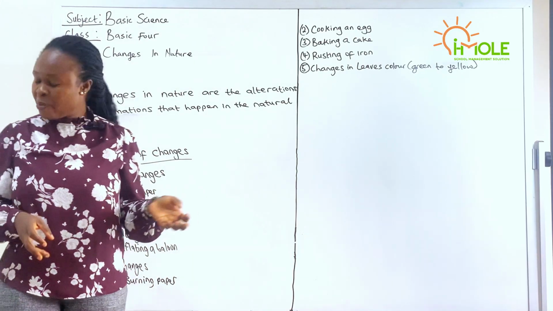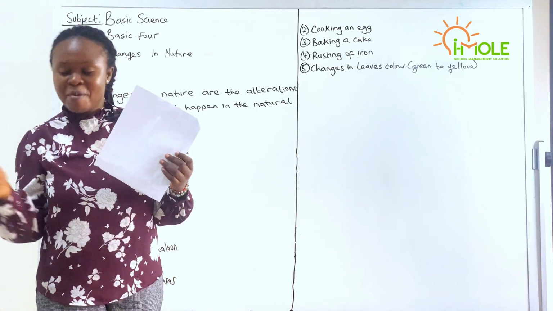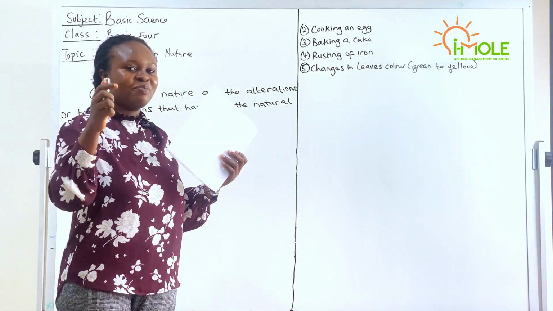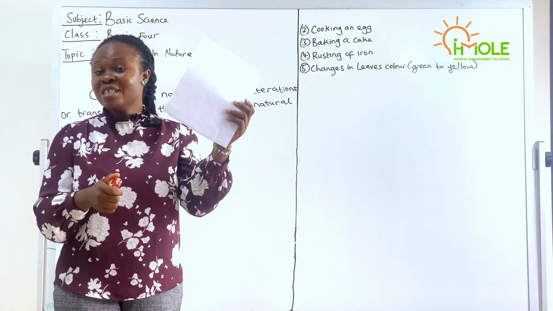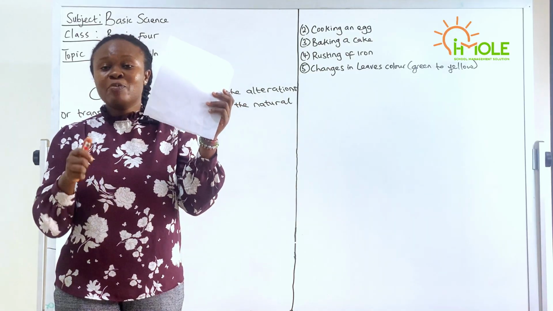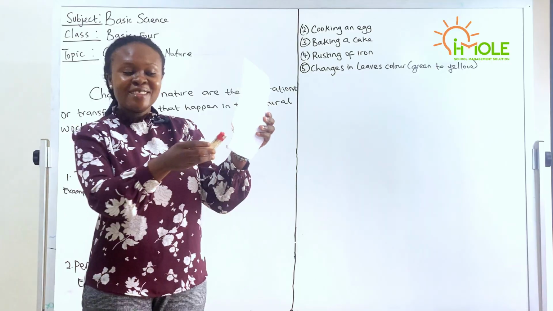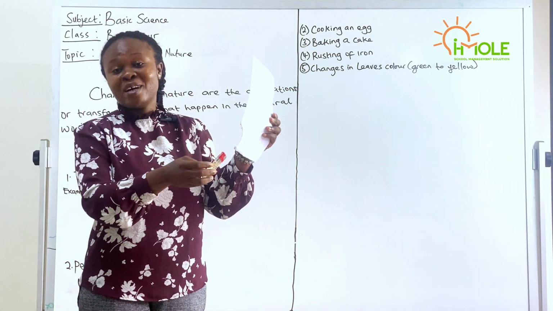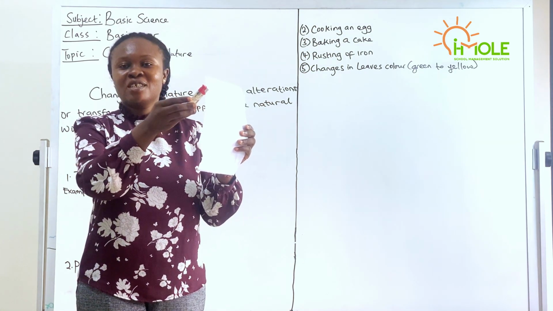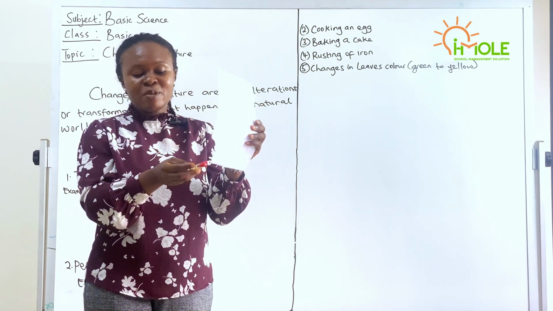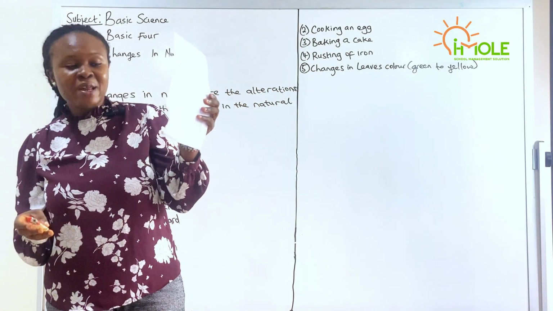So let's look at examples of permanent changes. We have burning paper. Now when I say burning paper, this is a lighter and this is a piece of paper. So I'm going to burn this now to show you a typical example of a permanent change. Now, look at this point. I cannot put it back. It can never be fixed back again. It cannot become this edge again. So this is a good example of a permanent change.